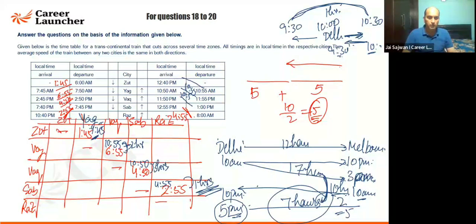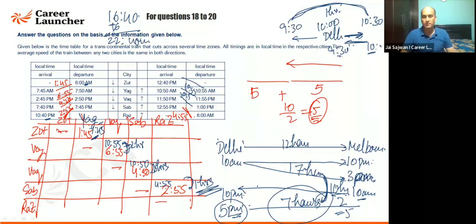देखिएगा, morning 6 a.m. से 10:40 p.m. Morning 6 a.m. से 10:40 p.m. How much time has it taken? So I'll say 6 a.m. to 6 p.m. 12 hours. 12 plus 4 is 16 hours and 40 minutes. That is going to be taken. And you know what is the time zone ka difference? This is coming out to be 2 hours, 3, 5, 6 hours. So 6 hours का time zone का difference रहेगा. कितने hours का difference रहेगा? 6 hours का difference रहेगा. So what is the time taken here? So 6 hours अगर आप इसे add कर लो, so it is 22 hours and 40 minutes.